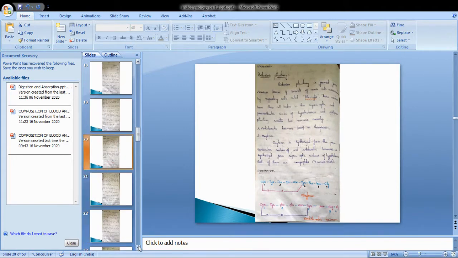Next, coming to the posterior pituitary. As I said earlier, the posterior pituitary is formed from nervous tissue and consists of nerve cells surrounded by supporting cells called pituicytes.